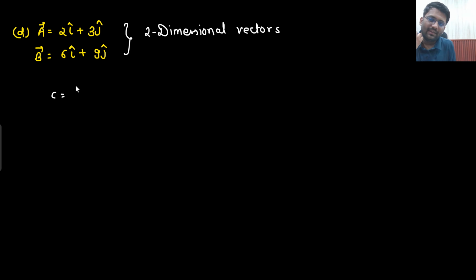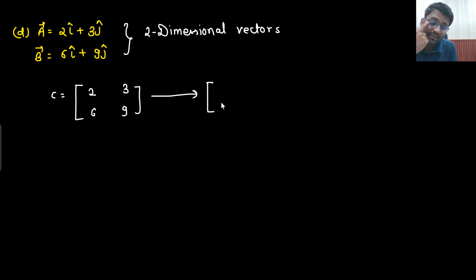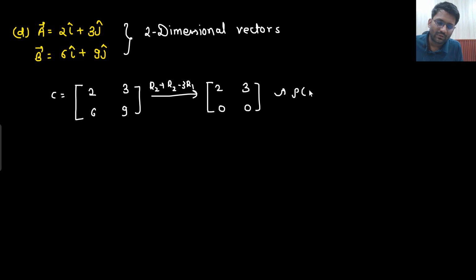Make a matrix C which is having 2, 3, 6, 9. What is the rank you will be getting? Apply the transformation. What you will do? R2 will be replaced with R2 minus 3R1. This will become 0 and this will also become 0. What is the rank you are getting? Here directly you can see that the rank of C is coming out to be 1.